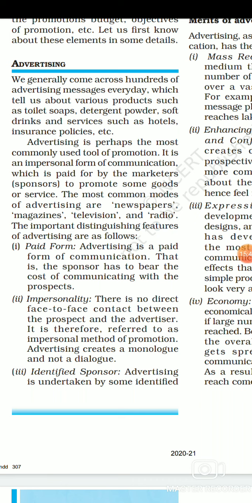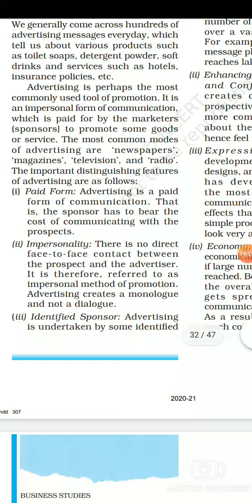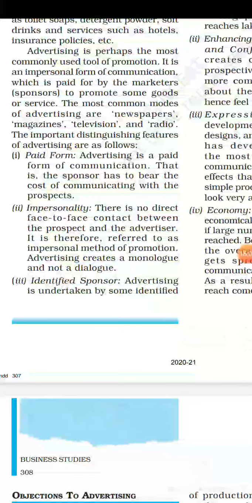So two things you have to remember is that advertisement is a common tool. एक प्रमोशन का एक नॉर्मल कॉमन टूल होता है ये. And the second thing is that it is an impersonal form of communication. Right now, the different features which advertisement has. The first feature of advertisement is it is a paid form of communication. Paid form of communication हम इसलिए बोलते हैं that the people who are going to advertise for us, or those who are going to communicate for us in a form of advertisement, we need to pay out money. We means the firm will pay out a particular money to them. Right, that is the reason we say it's a paid form.